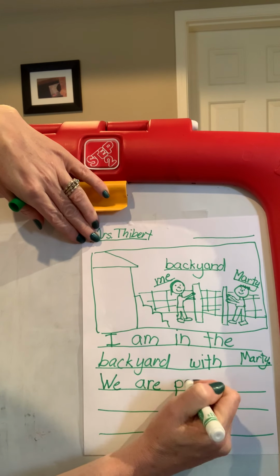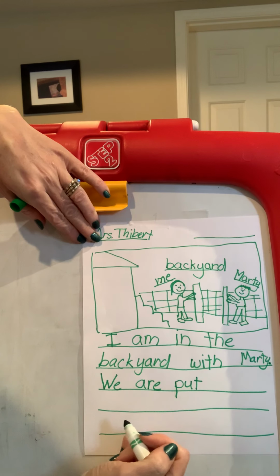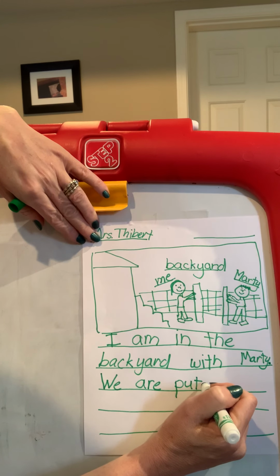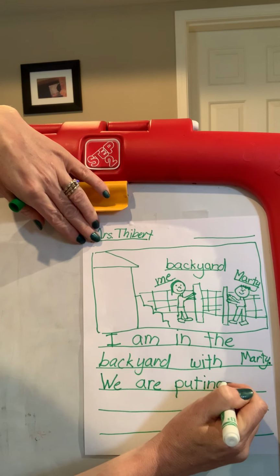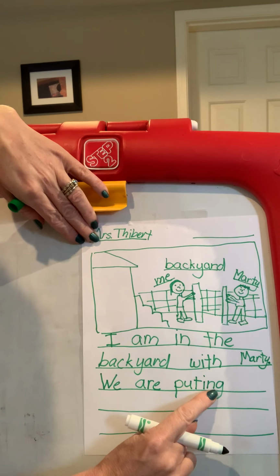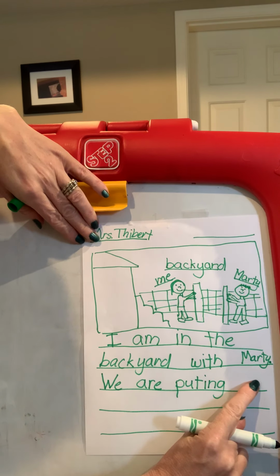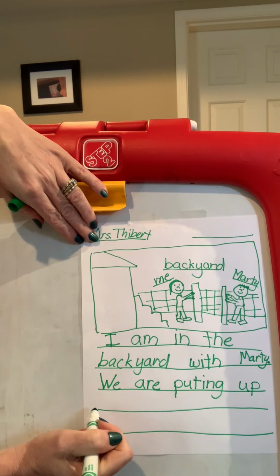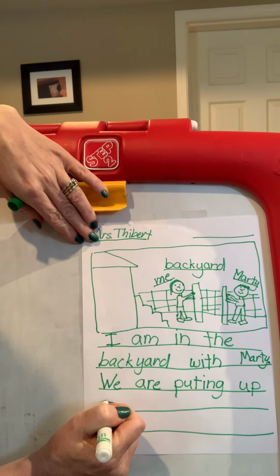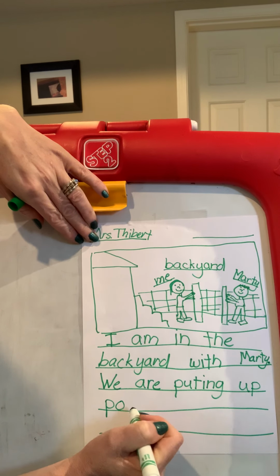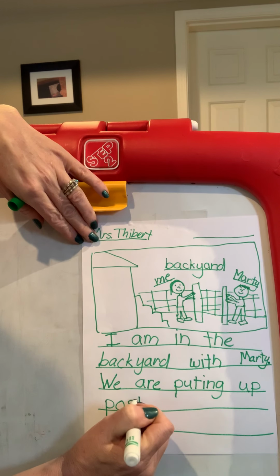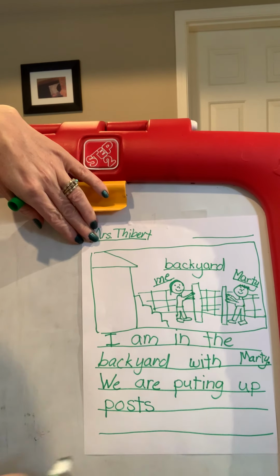P, t. Ooh, and then ing, put ing. I-N-G says ing, ing, ing. What is it? I-N-G. Good. We are putting up, so I know up, posts. Let's sound out posts. P-O-st. What's that blend? St. S-T. Good. And I want to say posts, so I'm going to put an S at the end.